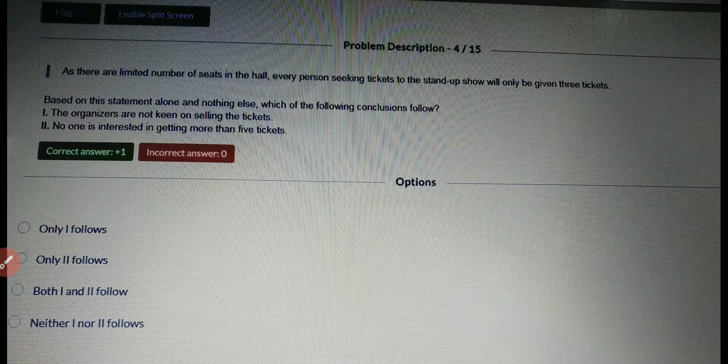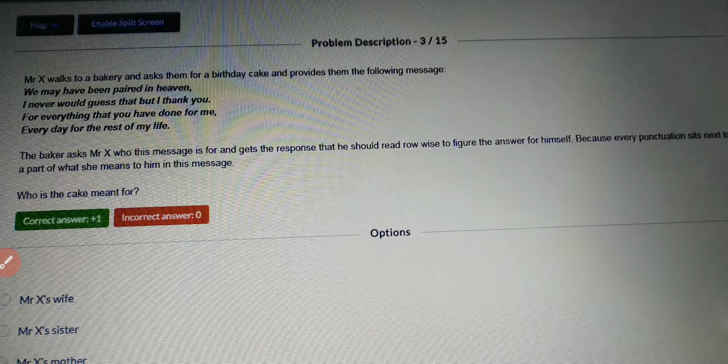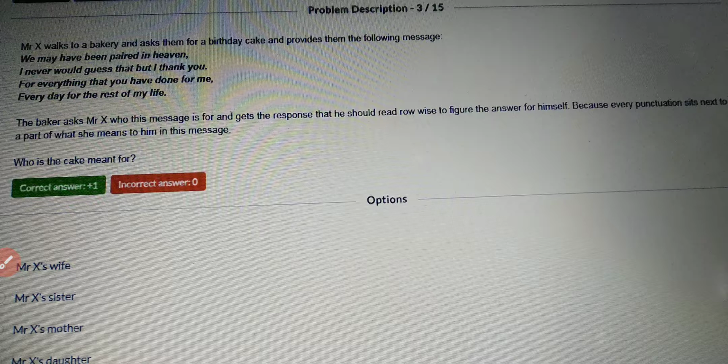Mr. X walks to a bakery and asks them for a birthday cake and provides them the following message. We may have been paired in heaven. I never would guess that, but I thank you for everything that you have done for me every day for the rest of my life. The baker asks Mr. X who this message is for and gets the response that he should read row wise to figure the answer for himself, because every punctuation sits next to a part of what she means to him in the message. So what is the cake meant for? So Mr. X's wife, sister, mother and daughter.